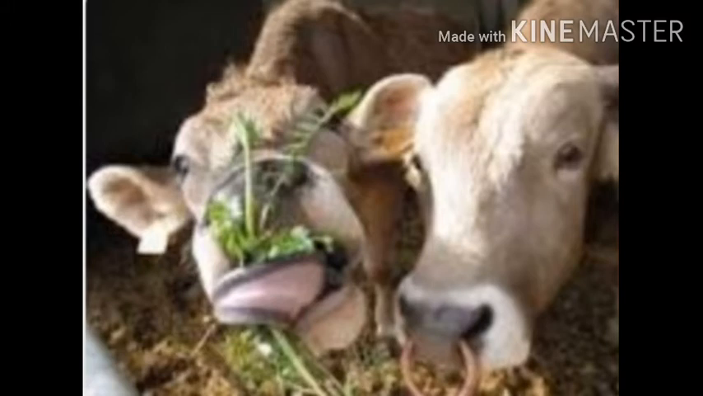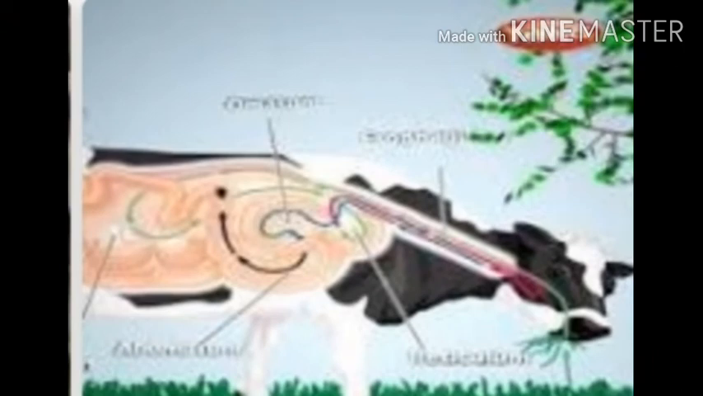All animals, including human beings, need food for their growth and survival. The food that animals eat contains complex substances that cannot be used by the body to get energy.